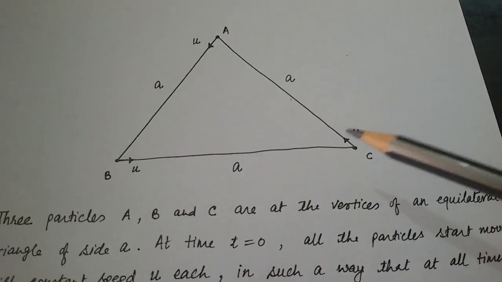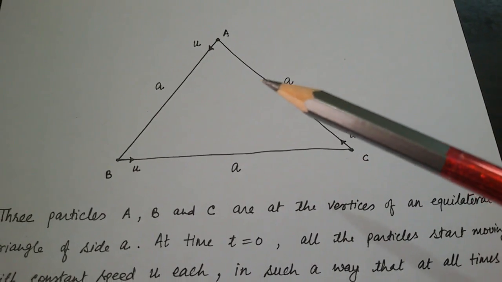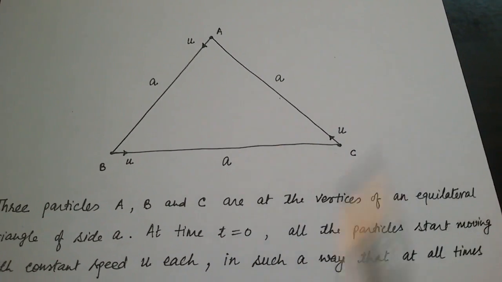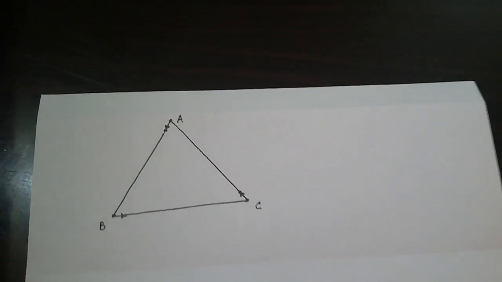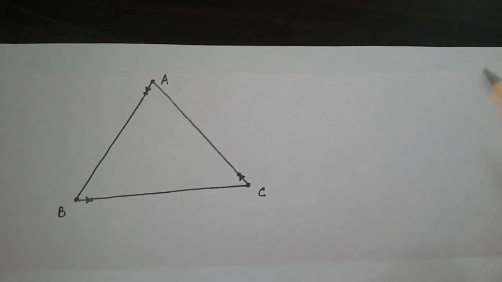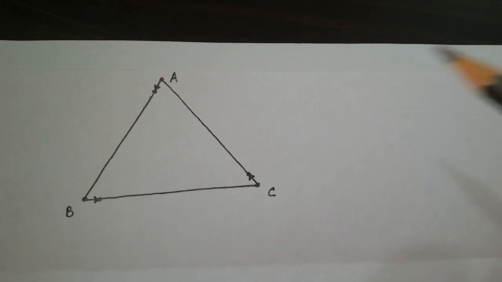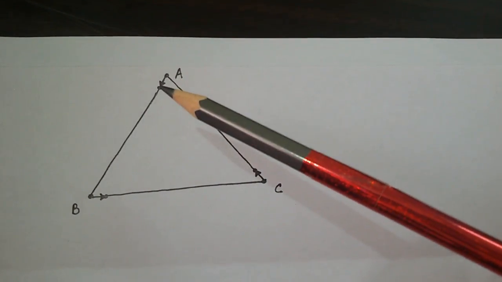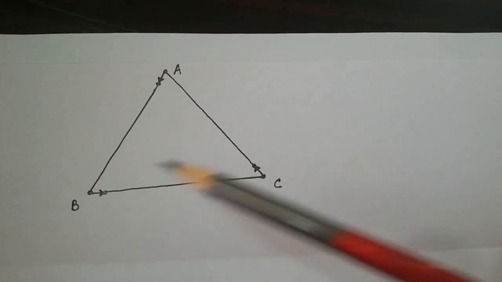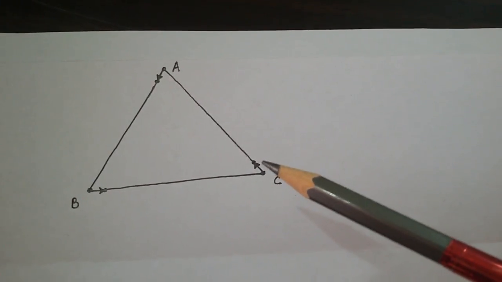So what will happen? This situation will transform into some other situation. See, which situation? Something like this. A will reach here, B will reach here, C will reach here, right?